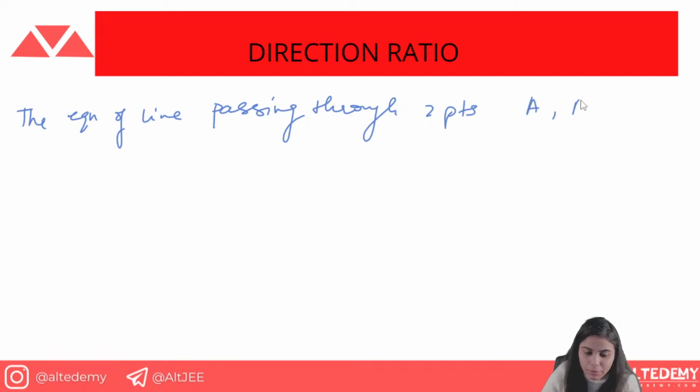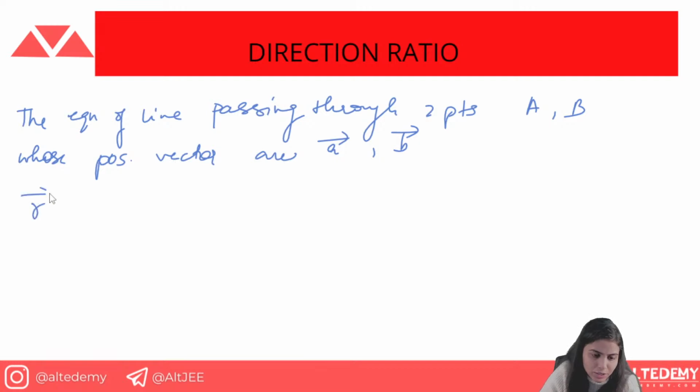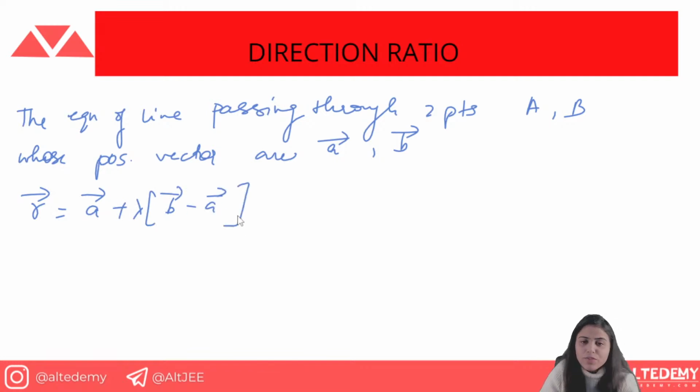that is A comma B, and the position vectors are given, vector a and vector b. How can it be said that we can get the point as the vector r equals a plus lambda times b minus a? Why did we do that? Because we know how you get the value of DR. You get the value of DR by subtracting the points. So this is what is used here.